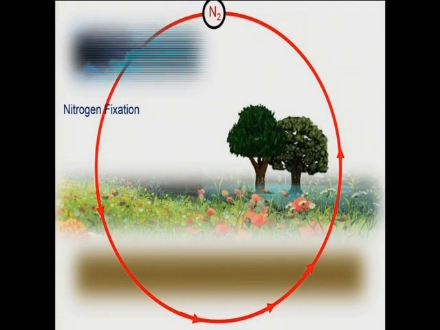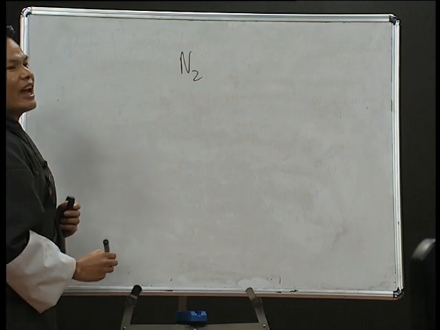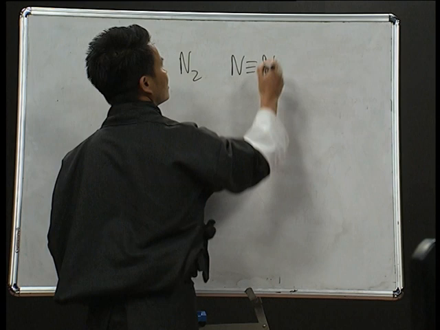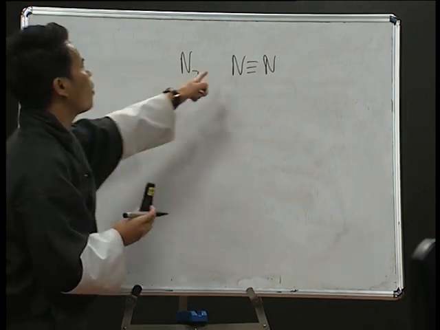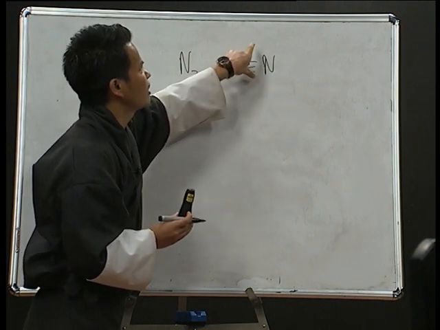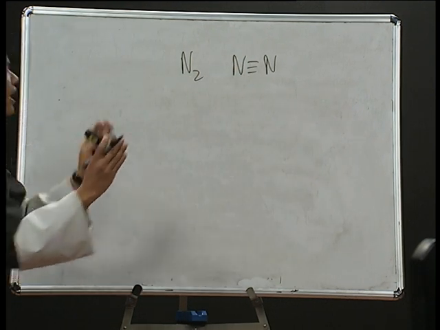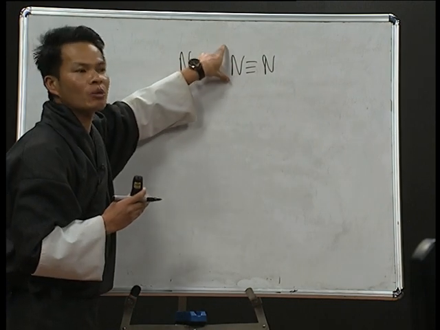When there is lightning, you have atmospheric nitrogen, N2, two atoms of nitrogen. You can see they have a triple bond. Since the bond between these two atoms of nitrogen is a triple bond, it is a very stable molecule. At ordinary temperature and pressure, this nitrogen will not combine with water.